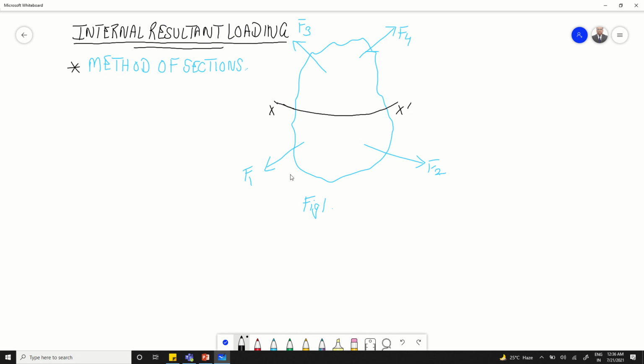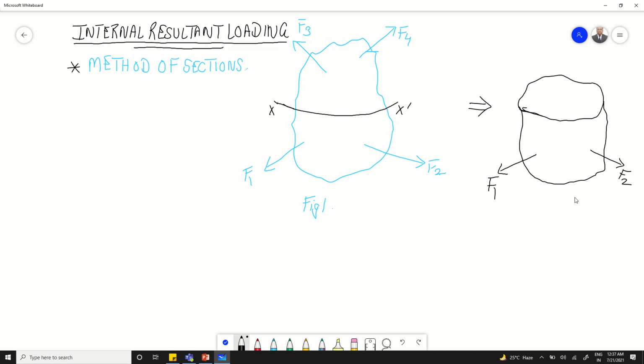If we try to make the lower half of the body, it will somewhat look like this. This lower part, we have seen, is already subjected to two forces F1 and F2. If we want to study what internal loads are being developed in this section due to these two forces F1 and F2,